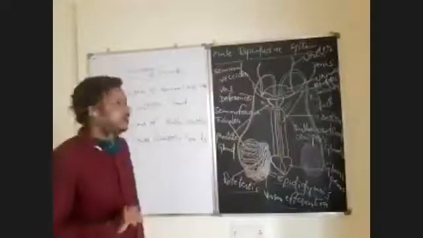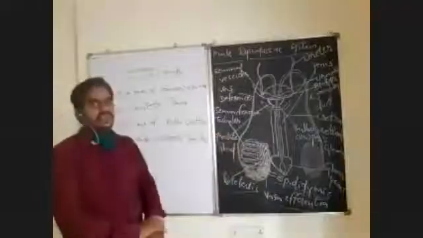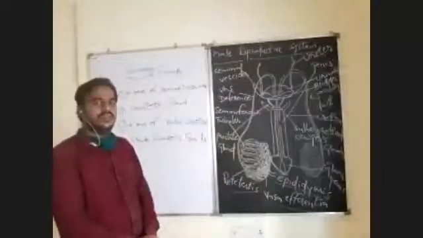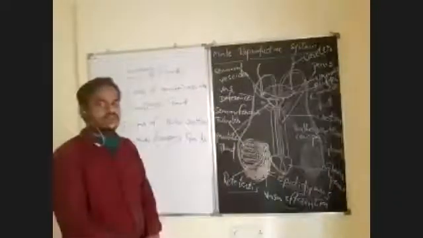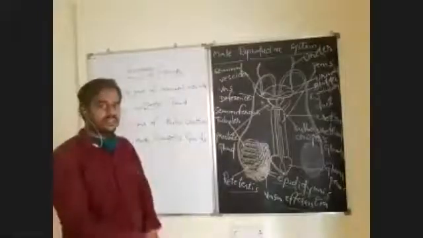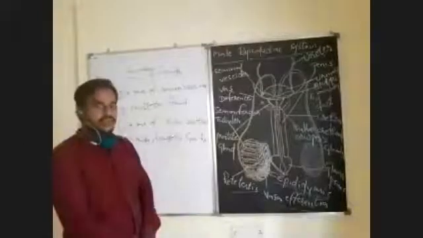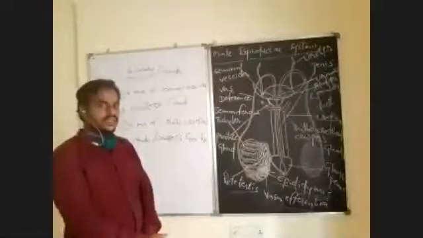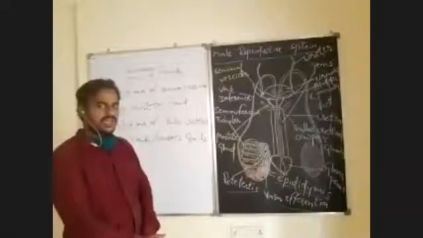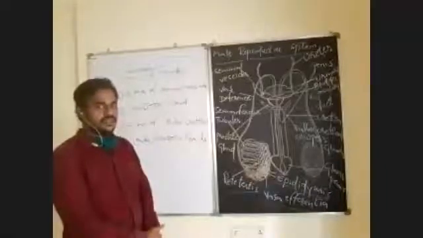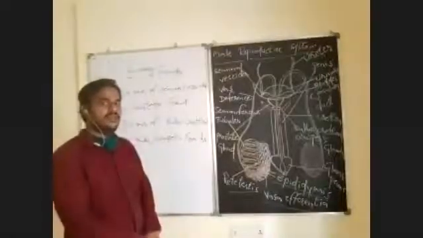Human being is a sexually dimorphic organism. Here, male and female sexes are completely separated. First, we will discuss the male reproductive system. In the male human being, the reproductive system is located in the pelvic region. Pelvic region means below the abdominal region.